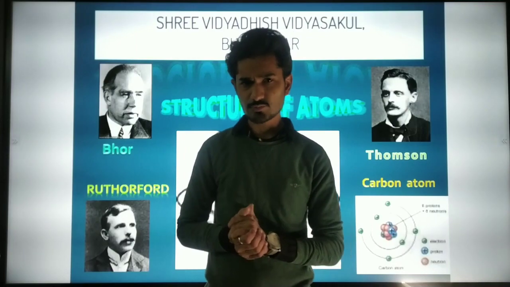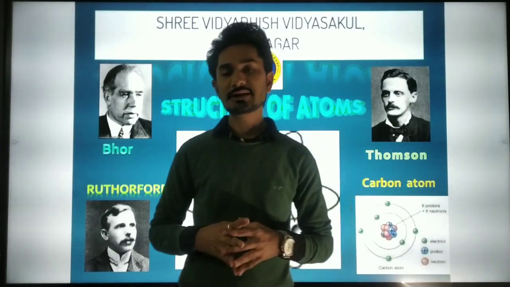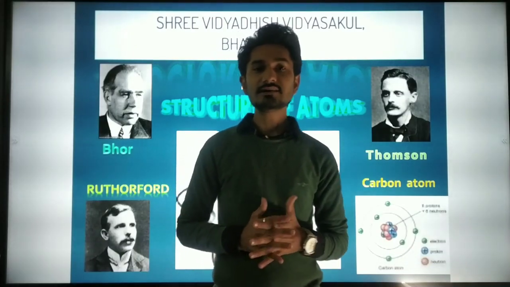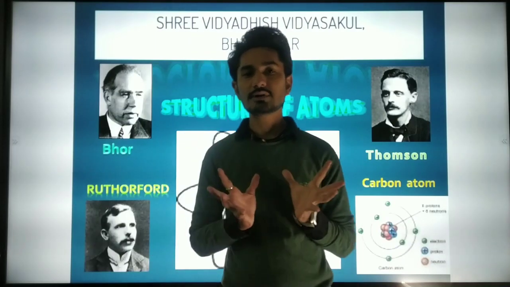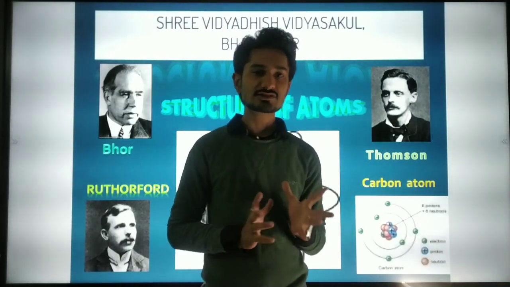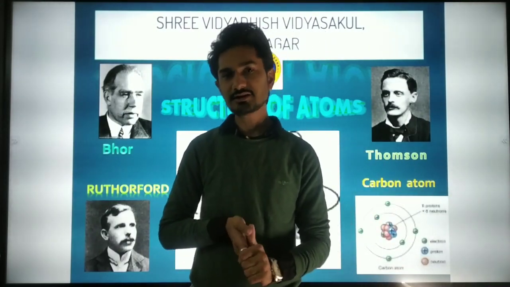In Thomson's model, we saw that a positive sphere is made up, and the electrons lie in between. We saw that this is a watermelon-like structure, or a Christmas pudding-like structure that we can observe in Thomson's model. We have already discussed that.